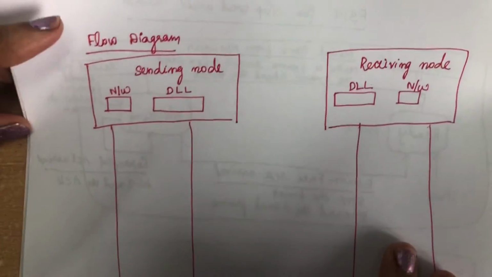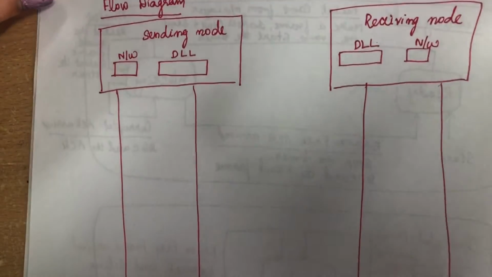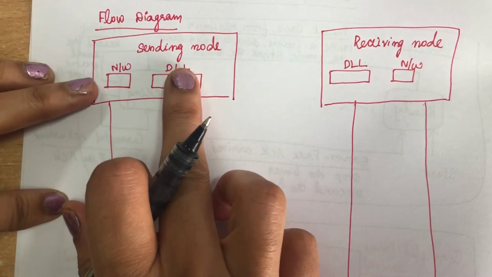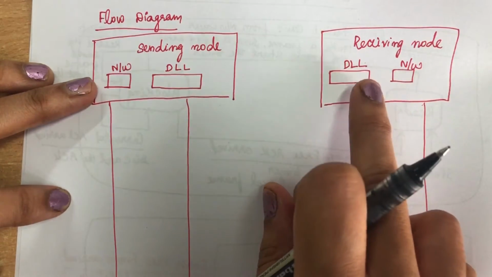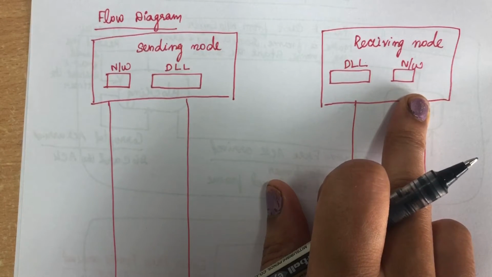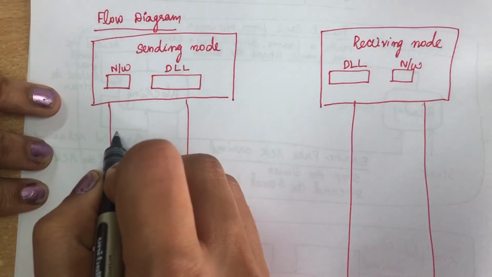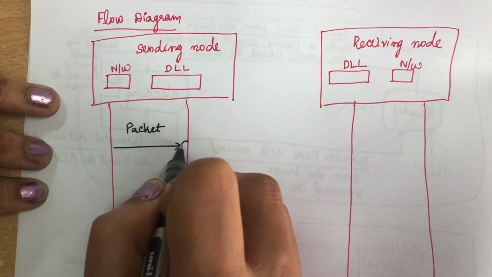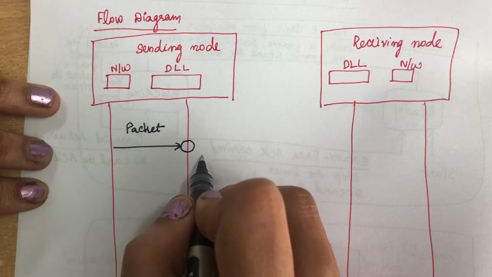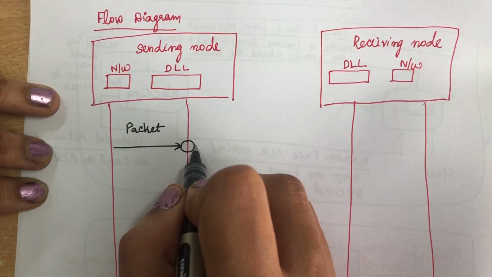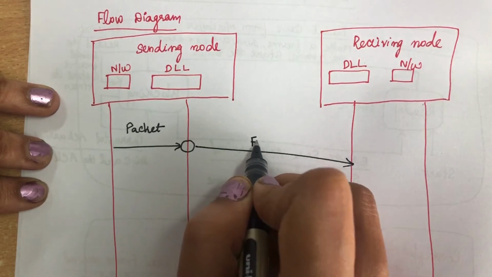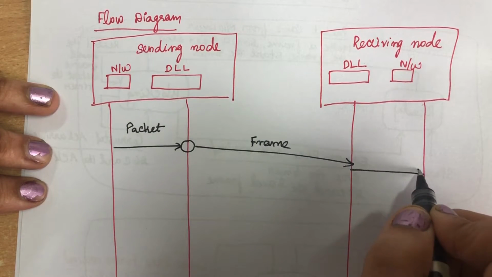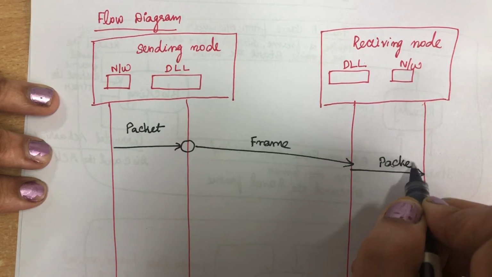Okay, so now we will see the flow diagram for this stop and wait protocol. Coming to the sending node, we have the network layer and the data link layer. The receiving node also has a data link layer and then the network layer. When a packet arrives, the data link layer will start the timer. It will make a frame and send that frame to the receiving node. In the receiving node, the frame is converted back into a packet and sent to the network layer.